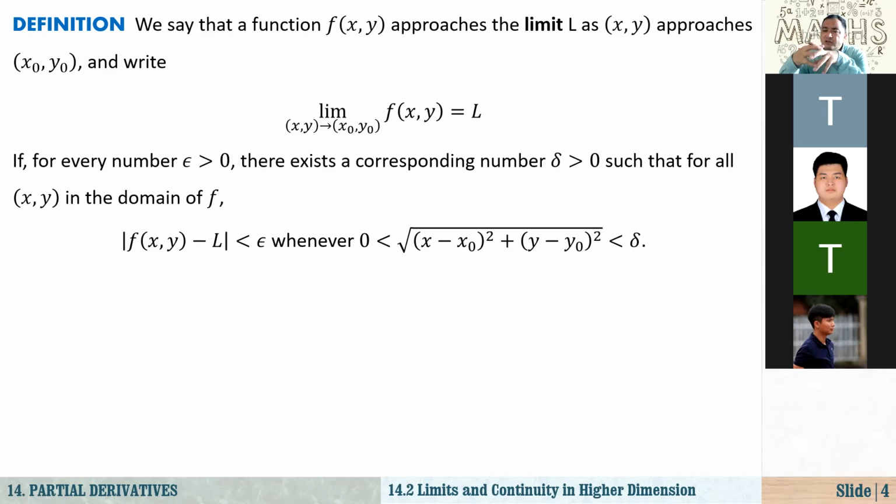And if you substitute some value for x and y, the function produces a real number, right? So here, the approach: the limit L as (x, y) approaches (x sub 0, y sub 0). That is a fixed point, and we just write it with limits: the limit as (x, y) approaches (x sub 0, y sub 0) of f of x and y equals L.